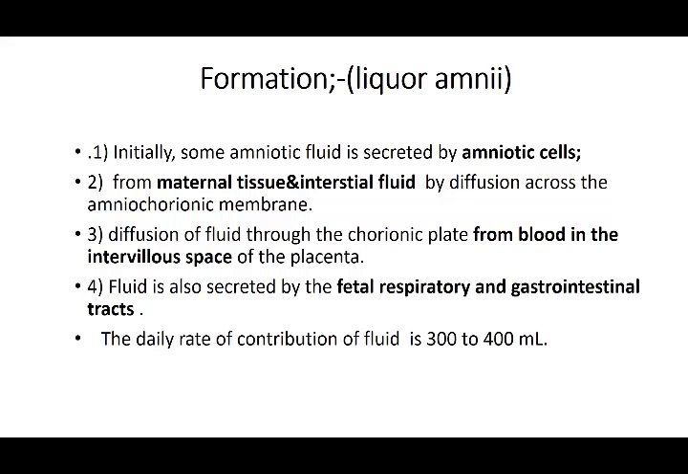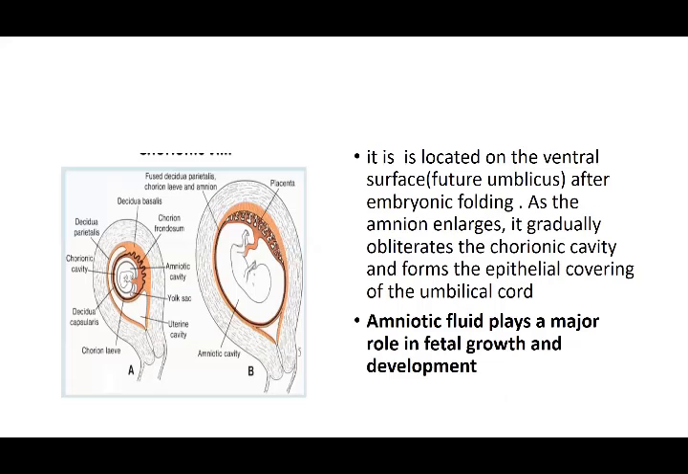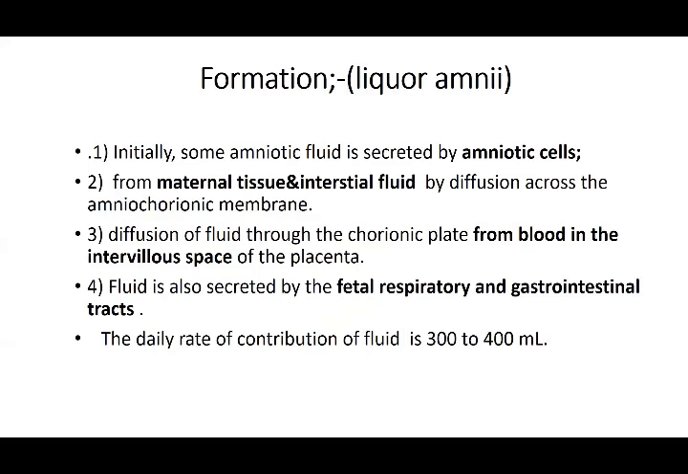If you see in this picture, it's just the maternal tissue on the outside, the amniotic cavity, and the chorionic membrane both on the outside. So from the maternal tissue, there is going to be permeation through this chorion and amnion membrane, the two, and entering into the amniotic fluid. So that is another way: from maternal tissue and the interstitial fluid, diffusion across the amnion-chorionic membrane, then diffusion of fluid through the chorionic plate, where we have the chorionic cavity, from the blood in the intervillous spaces of the placenta, that is on the outside where your trophoblast is forming the placenta.